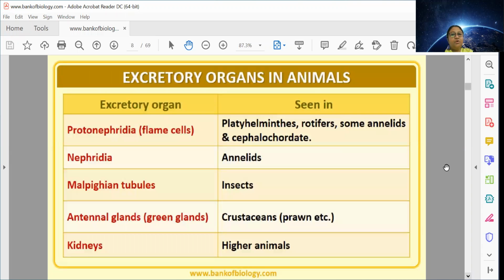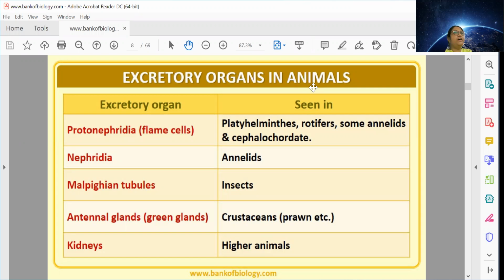Okay. So we will take a look into the different types of excretory organs. Although while teaching animal kingdom classification, I taught you about each of them. Flame cells or protonephridia are observed in case of platyhelminths. So how are they? I draw the diagram and show to you.